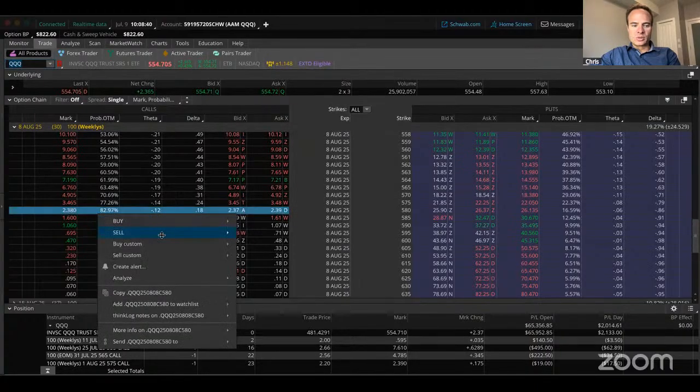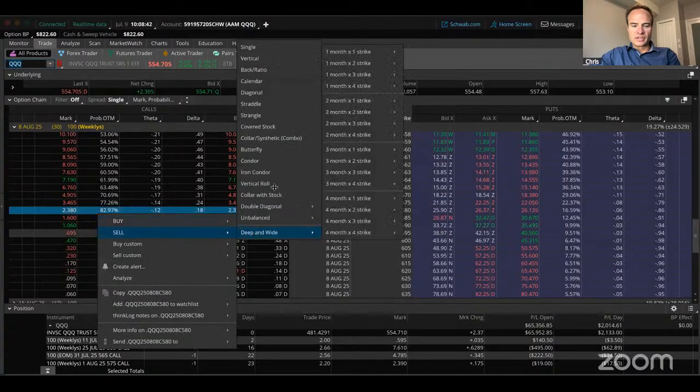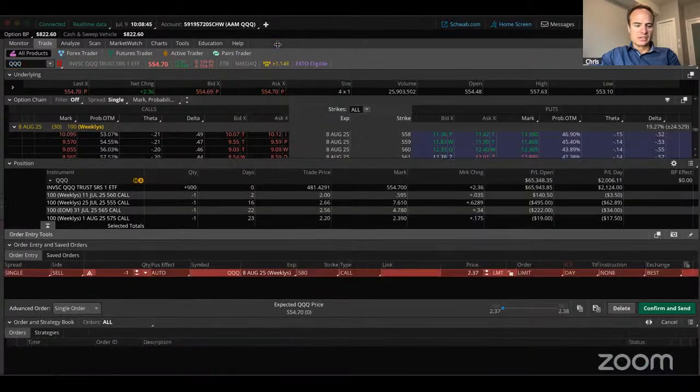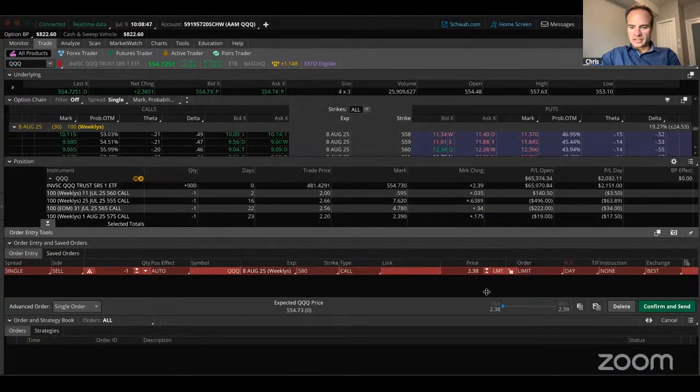So what I'm going to do is sell a covered call here. I'm going to sell a single, collect a couple hundred dollars. I'm going to put this to 240 and then confirm and send. So we're just going to collect, basically, we're making our own dividend. We're going to collect $240.